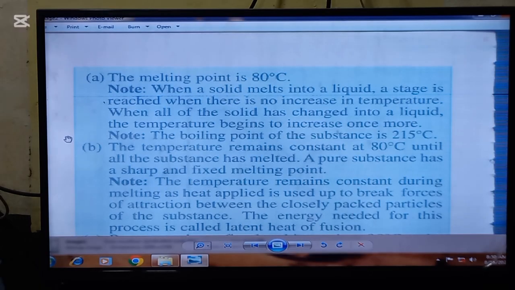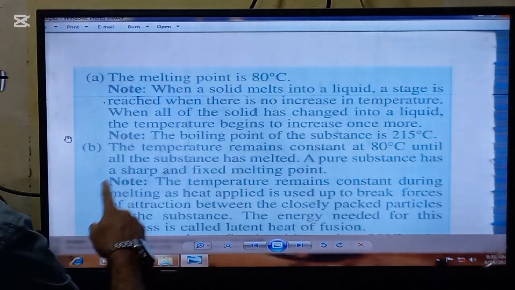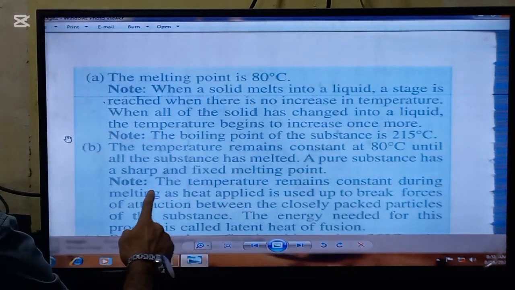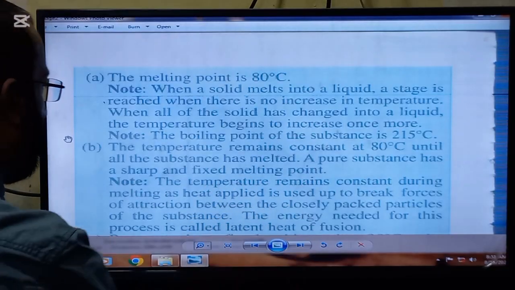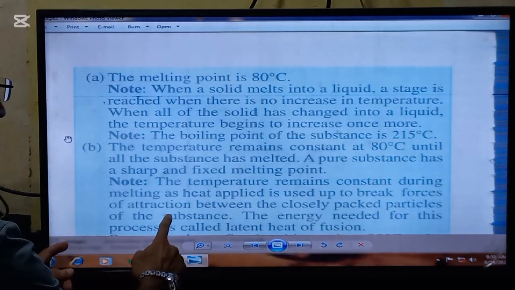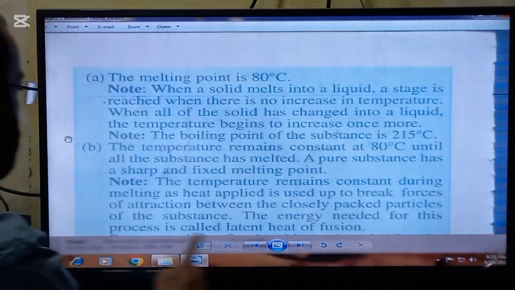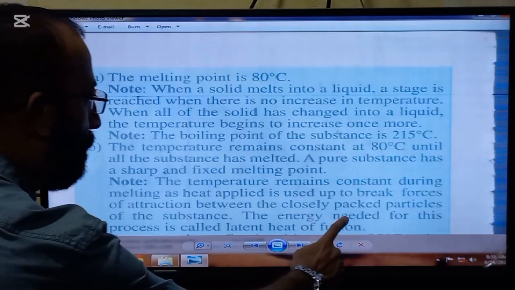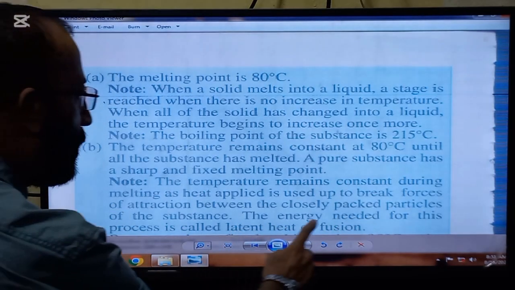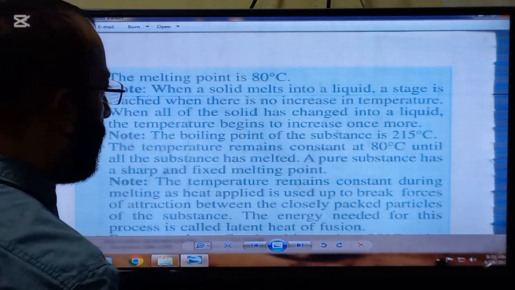Here is the answer. The temperature remains constant at 80 degrees C until all the substance has melted. A pure substance has a sharp and fixed melting point. Note, the temperature remains constant during the melting as heat applied is used up to break forces of attraction between the closely packed particles of the substance. The energy needed for this process is called latent heat of fusion.